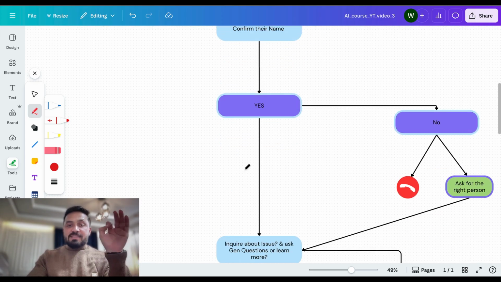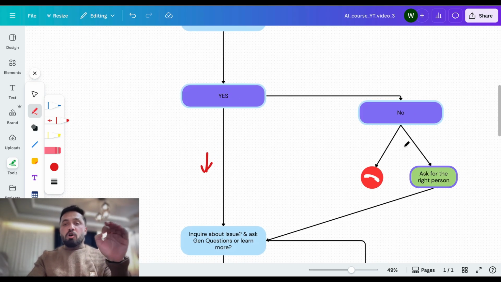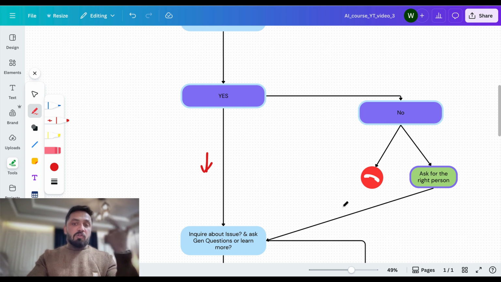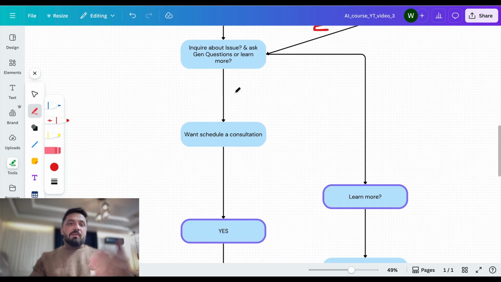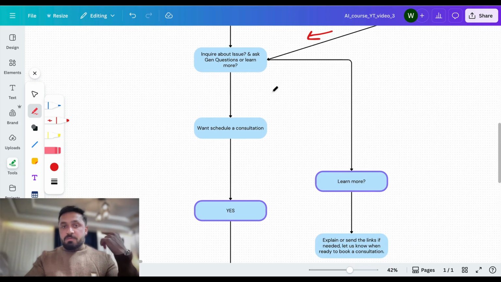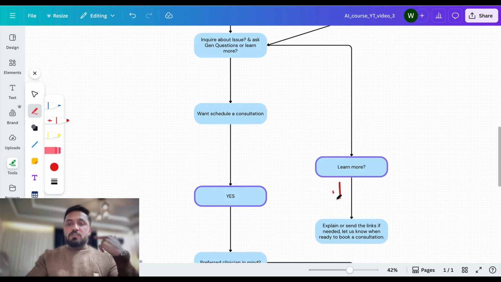If the right person is on the call, we're gonna continue with the conversation. But if the right person is not available on the call, we're gonna ask for the right person. And if we get hold of the right person, we're gonna continue with the conversation. If not, we just gonna end the conversation here. We're gonna ask them about their issue that they're facing, any general question they have, or if they just want to learn more about the process or any specific treatment. If they want to learn about a specific treatment, we're gonna explain it to them.